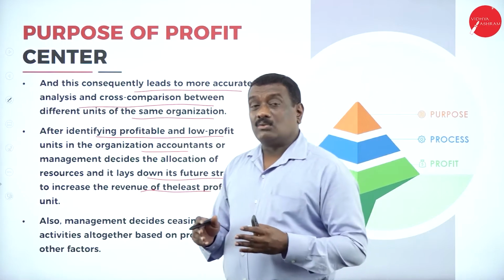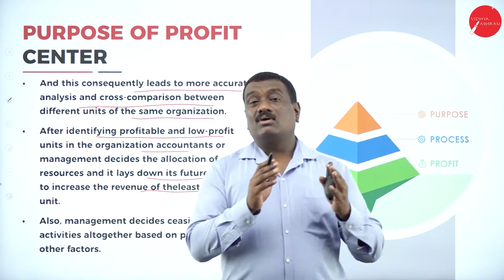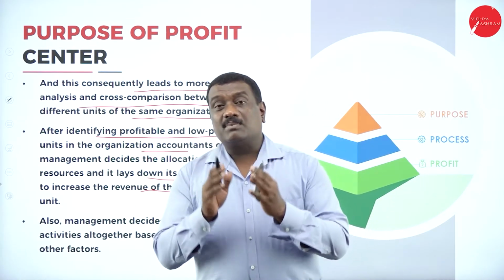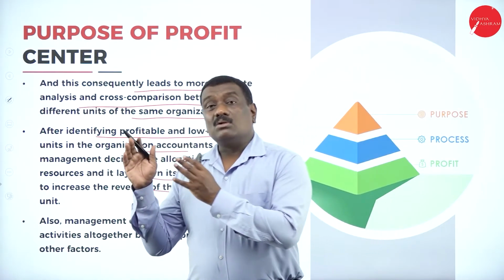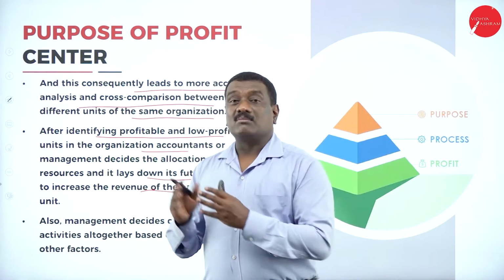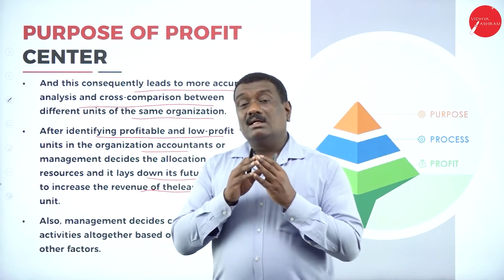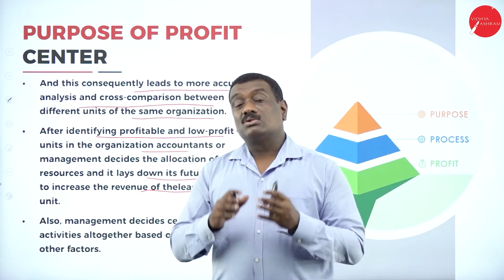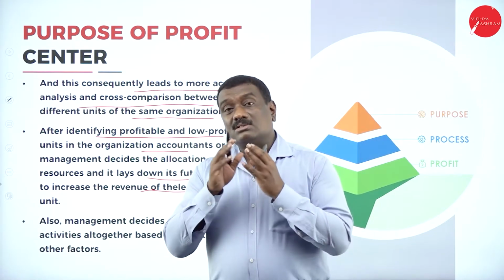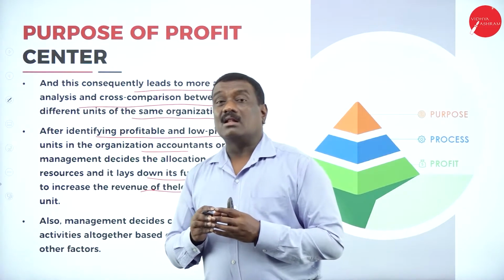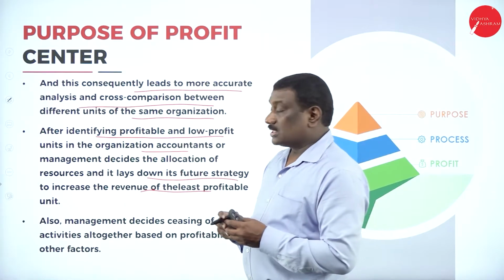Once they come to know which units are generating more revenues and which are less profitable, the management as well as the accountants will decide and allocate resources to those less profitable units, so as to generate more revenue out of them by allocating more resources to them.